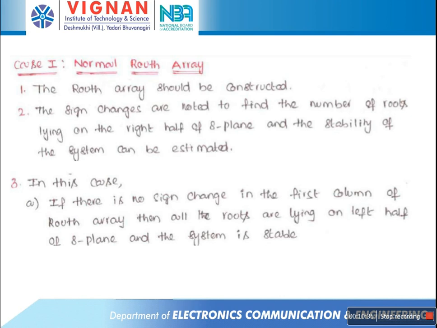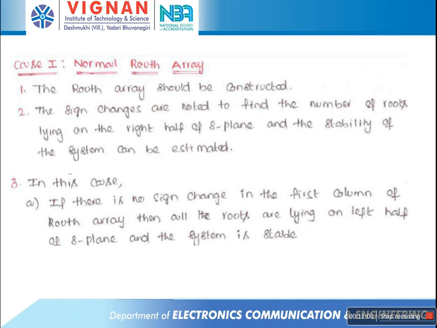So what is the procedure? How to find out the stability and instability of the system using this normal Routh array method? In this case, there is no difficulty in forming the Routh array. The sign changes are noted to find the number of roots lying on the right half of the s plane, and the stability of the system can be estimated.